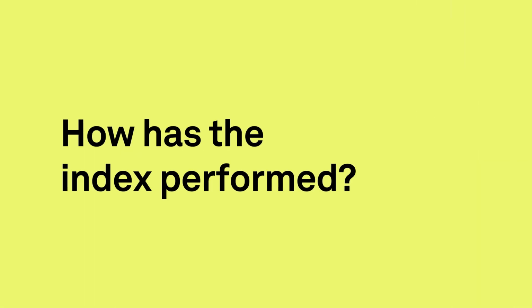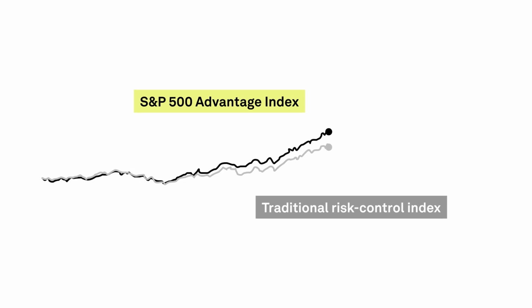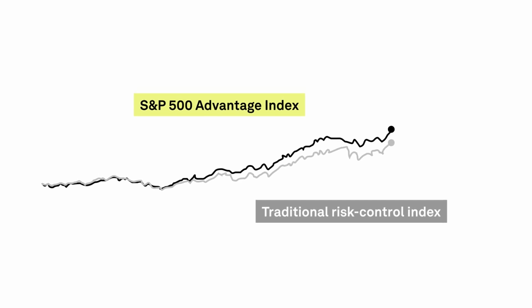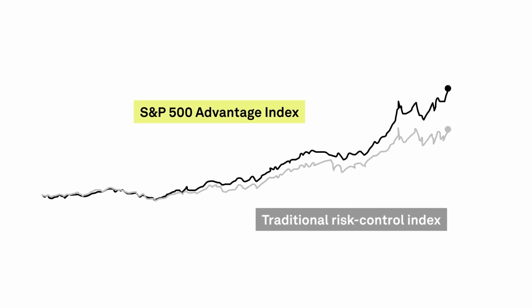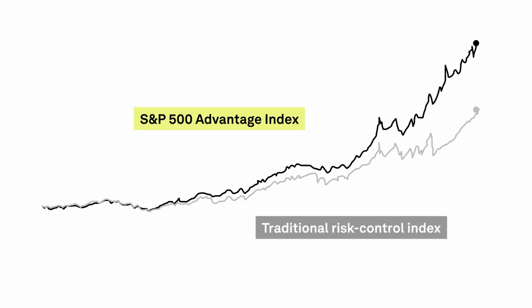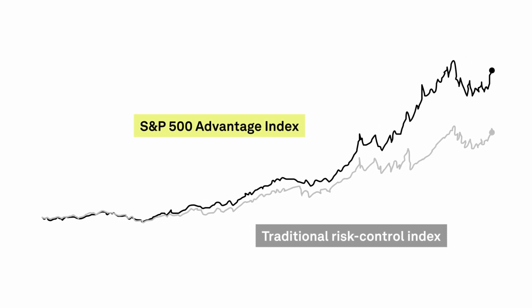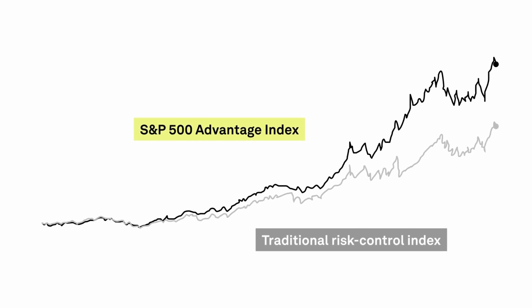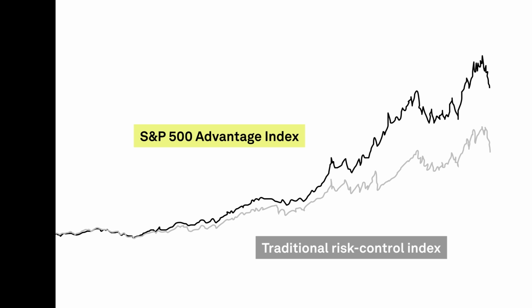So how has the index performed? Compared to more traditional risk control indices that rebalance at the end of the day, back-tested data shows the S&P 500 Advantage Index's ability to rebalance throughout the day has helped it reduce equity exposure during market declines and increase equity weight during up markets, which has provided a tighter pattern around its 15% volatility target. As a result, the S&P 500 Advantage Index has outperformed based on back-tested data.